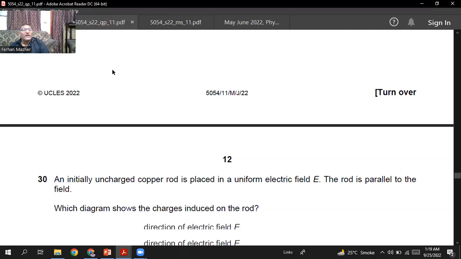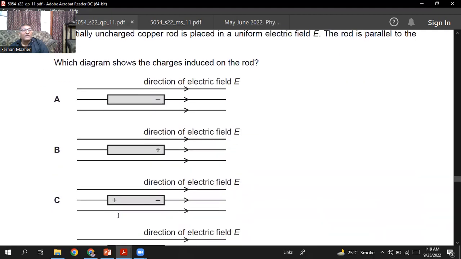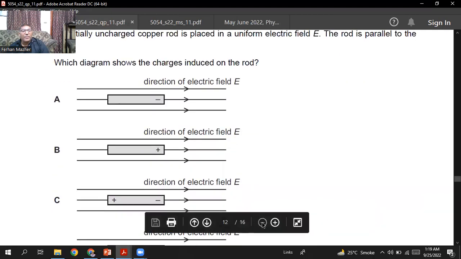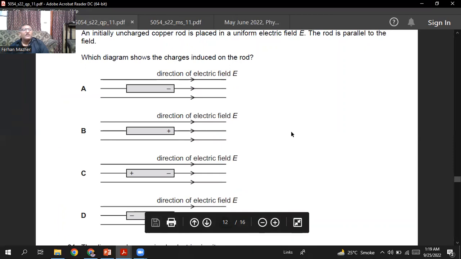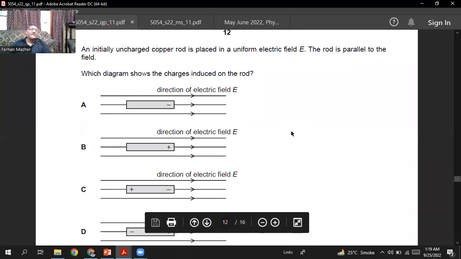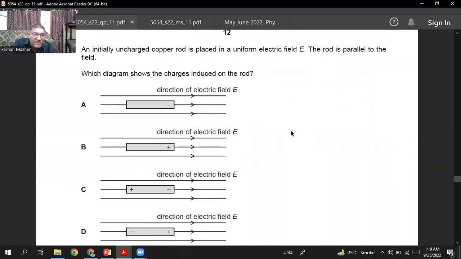Okay, so we are going to the next question. It says an initially uncharged copper rod is placed in a uniform electric field E. The rod is parallel to the field. Which diagram shows the charges induced on the rod?